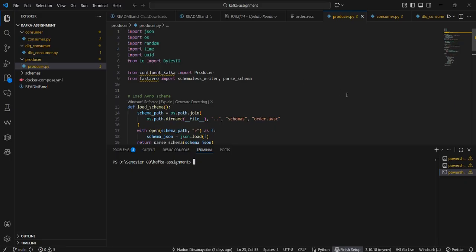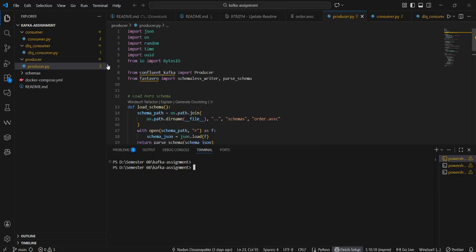I built a Kafka based order processing system using Python. This is the project structure. Producer generates random orders, consumer reads, processes, reads and writes, and updates running average.